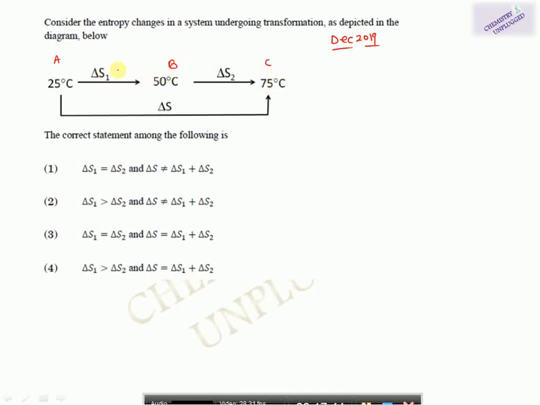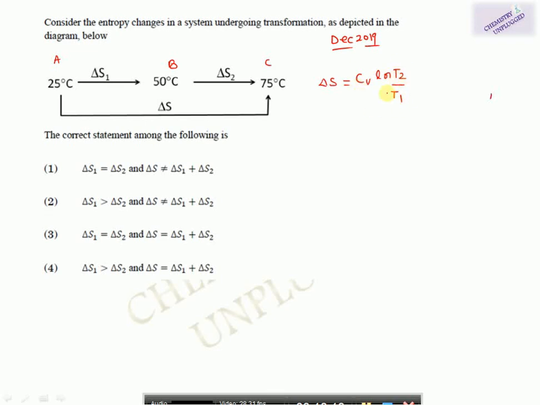So first we will calculate from A to B, del S1. Only temperature is given, so we consider that volume is constant or pressure is constant. In that case your entropy will depend only on, suppose we are taking volume constant, so it will become Cv log n T2 over T1.